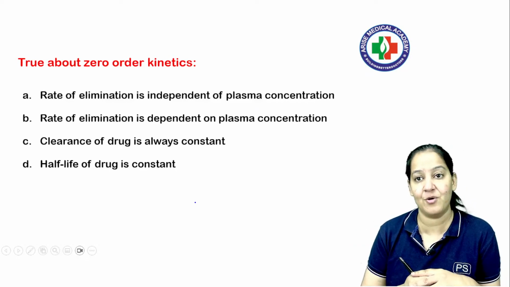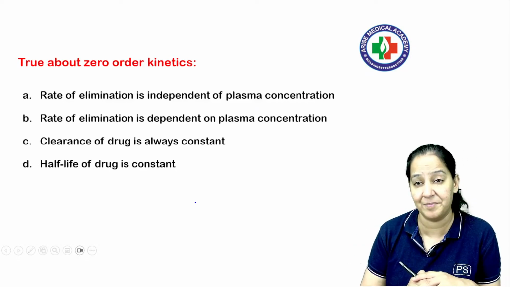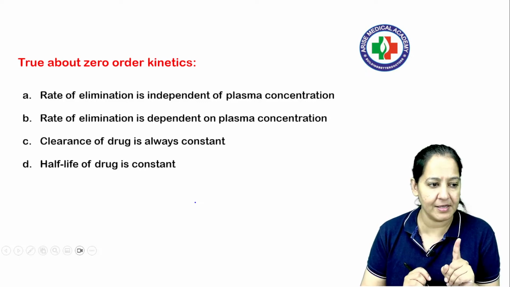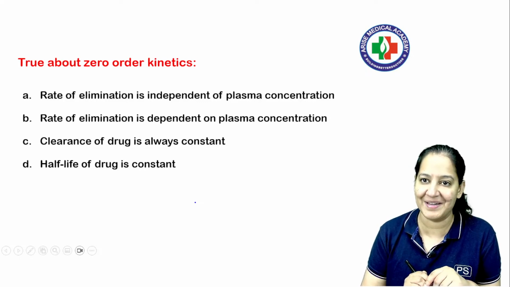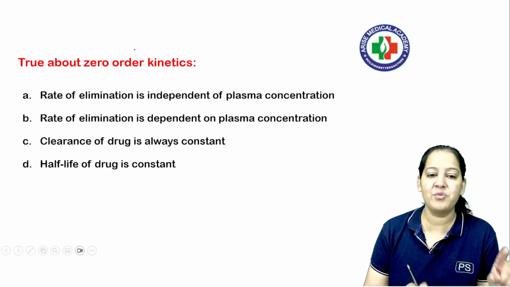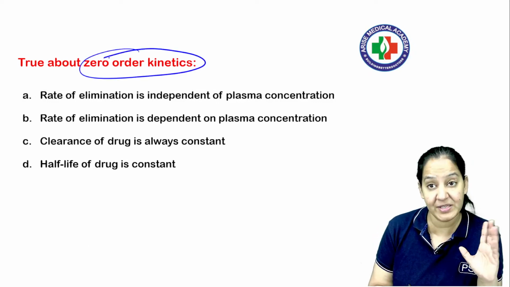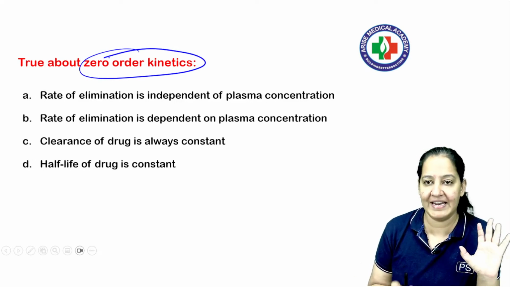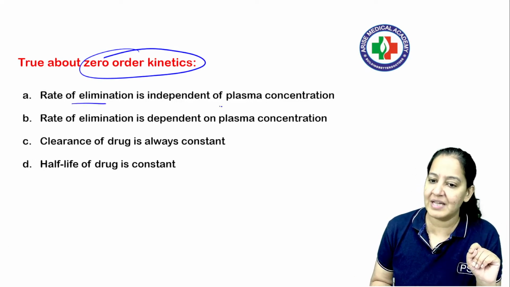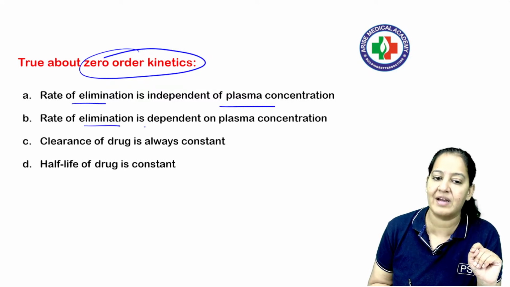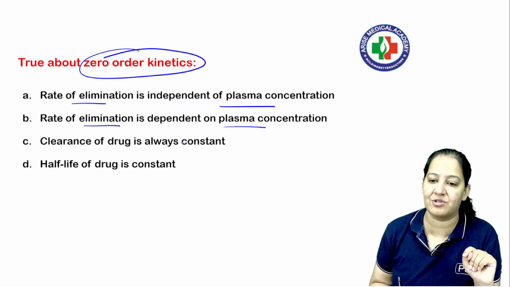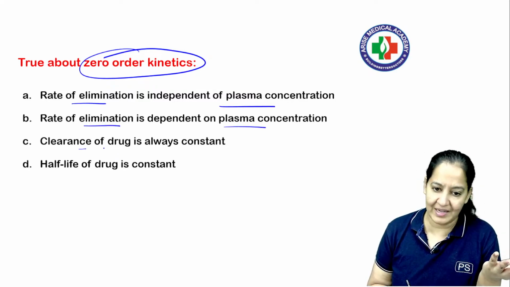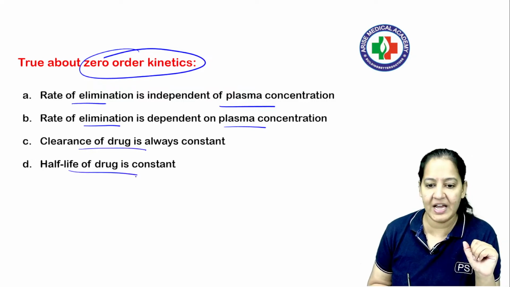You frequently get questions on order of kinetics, and students don't have a concept of this. I guess this is the last question from the general, then we will move on to the systemic. Okay, so let's start. What is true about zero order kinetics? There are two orders of kinetics, 0 and 1. I will explain everything very clearly. So here, rate of elimination is independent of plasma concentration, or rate of elimination is dependent on plasma concentration, or clearance is always constant, or B is constant?